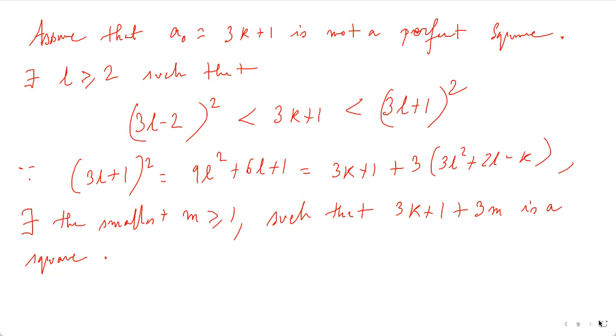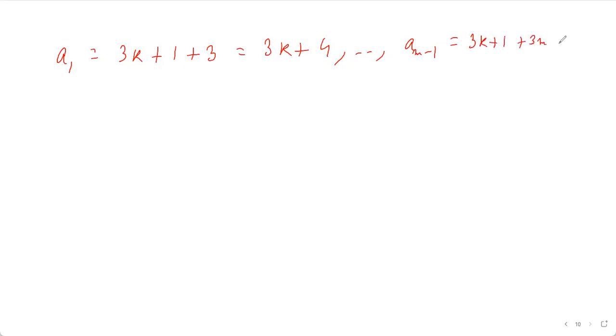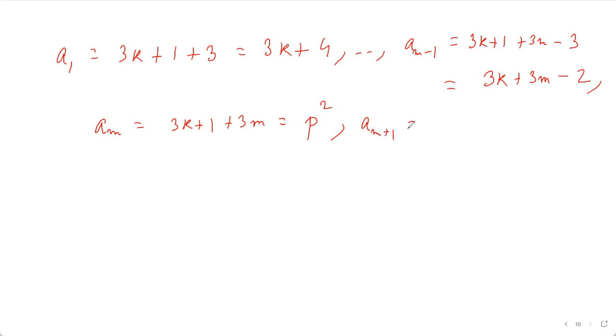So it basically means that a1 is 3k plus 1 plus 3, that is 3k plus 4, and am minus 1 is 3k plus 1 plus 3m minus 3, which boils down to 3k plus 3m minus 2, and so on. Am would be 3k plus 1 plus 3m, which would be p squared, and am plus 1 would be equal to p.